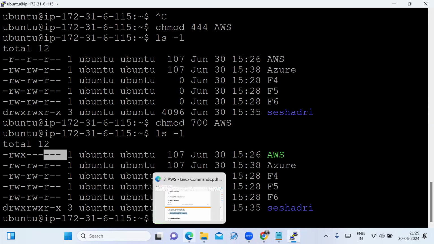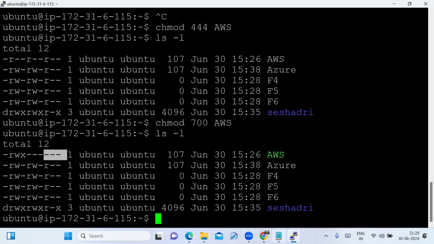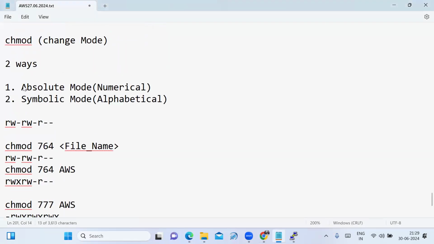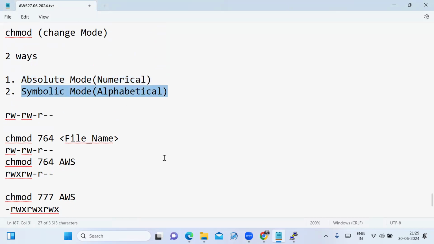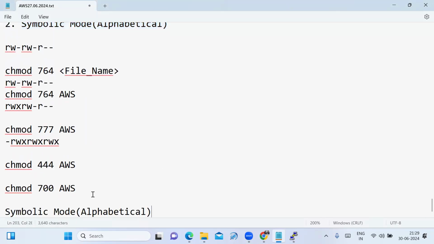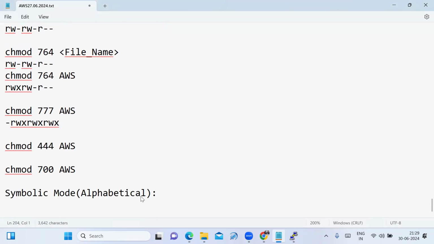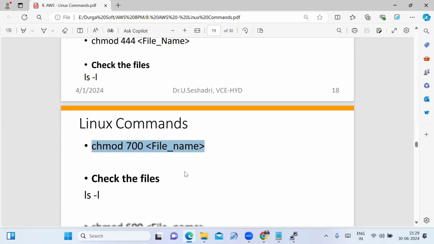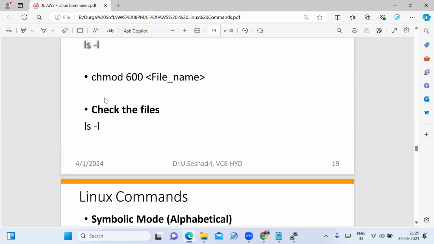Like that, we can change our file permissions using two modes. One is absolute, that is nothing but the numerical. The second one is nothing but the symbolic mode. See that, now I can change the file permission.